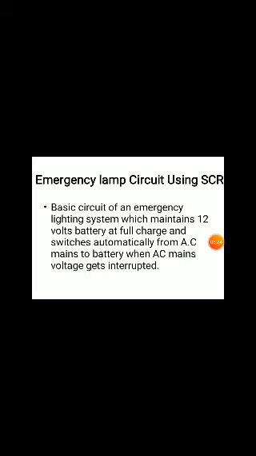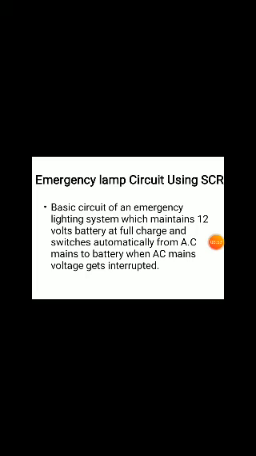Next, the burglar alarm circuit is also used. Generally one particular switch is inserted at a concealed point and we close the switch. That gate is grounded, and whenever the protective equipment is removed, it is automatically connected to ground. Whenever that connection from ground is disconnected, the alarm will be blown, glowing. Based on that, we can protect whatever equipment we are protecting. In this way we are discussing here.